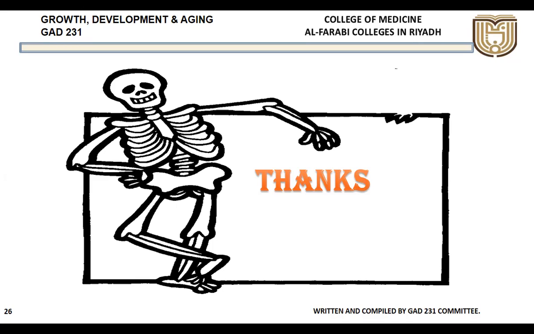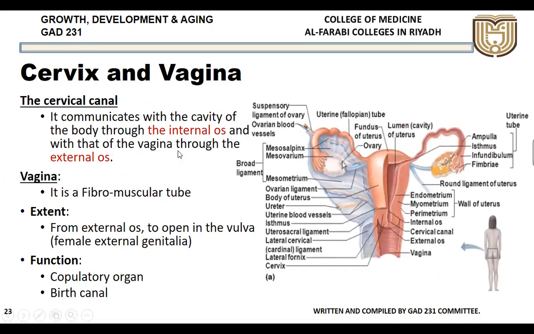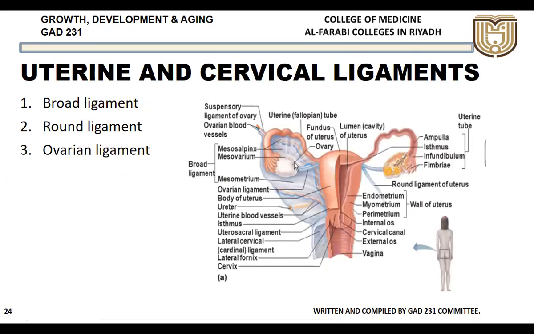Any other questions? Should we know the difference between the round ligament, the ovarian ligament and the broad ligament, or should we just know that there are three ligaments? Just know the ligaments. You don't have to identify them as such right now. But I have told you the difference. The broad ligament, I showed you yesterday in the practical, is nothing but a peritoneal fold. The round ligament, which I also showed you, is important for holding the uterus in its position. And the third is the ovarian ligament. So these are the three ligaments.